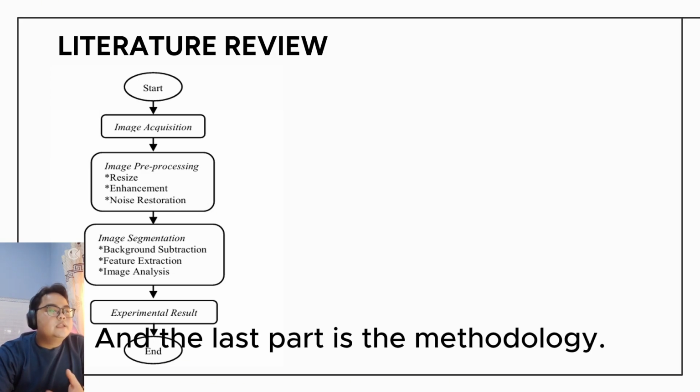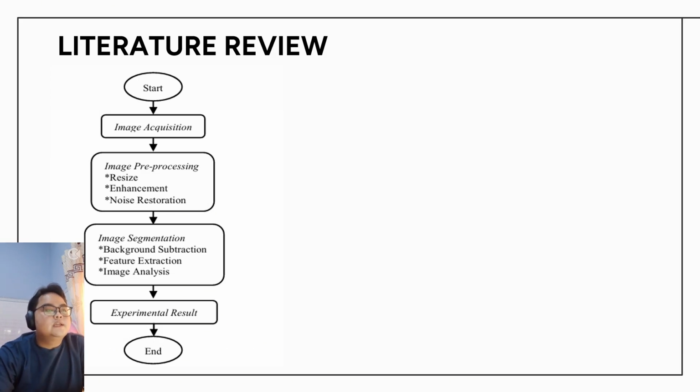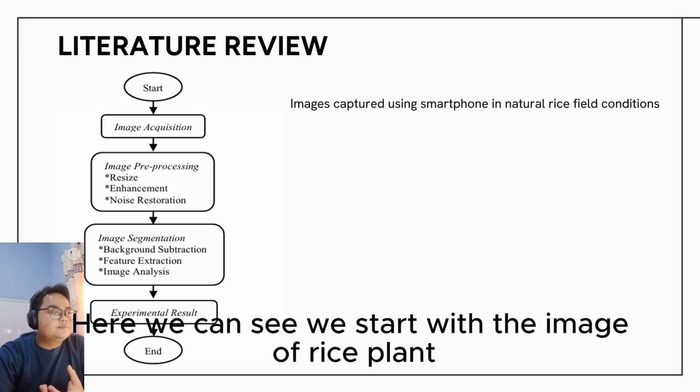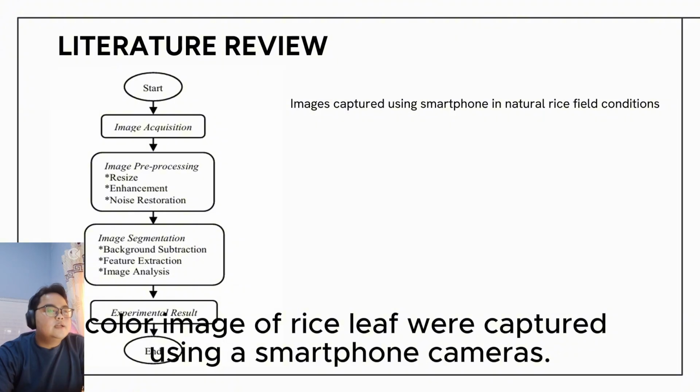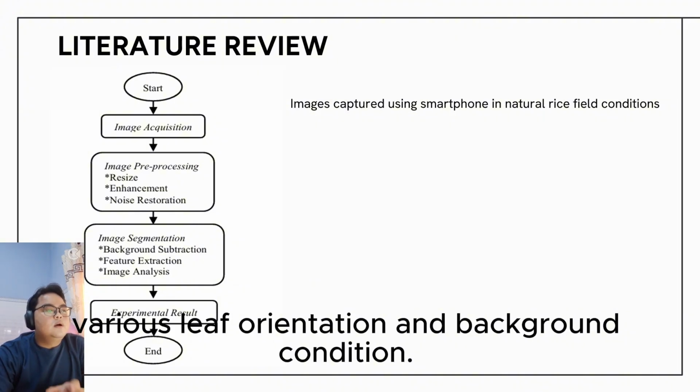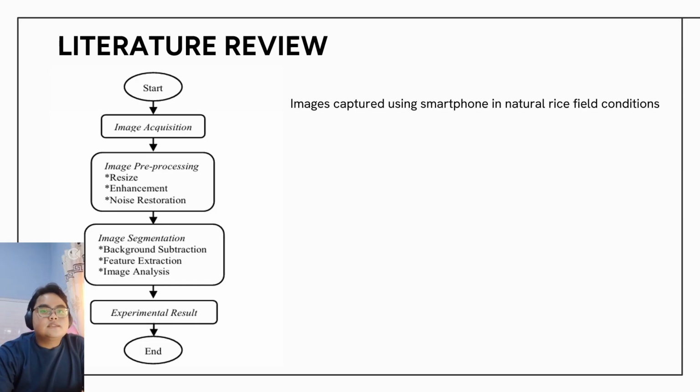And the last part is the methodology, we can see the flowchart here. We start with the image of the blast plant. Color images of the rice were captured using a smartphone camera. Images were taken directly from a field under natural lighting, various leaf orientations, and background conditions.